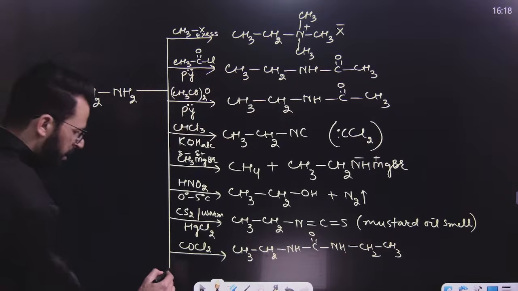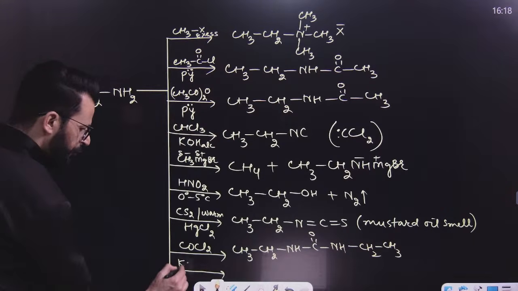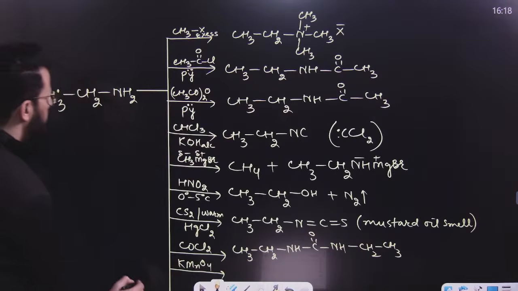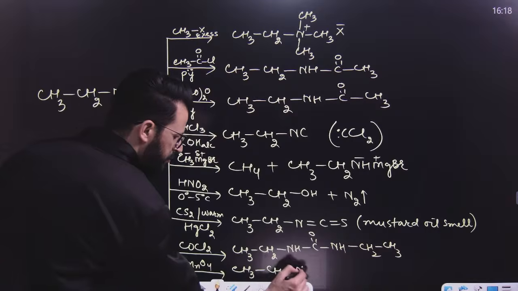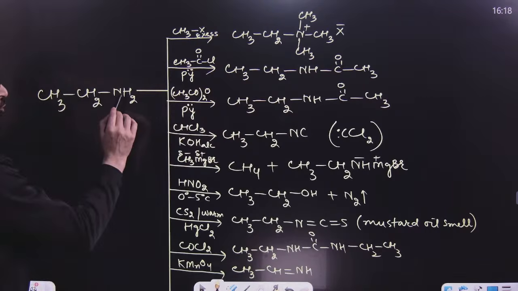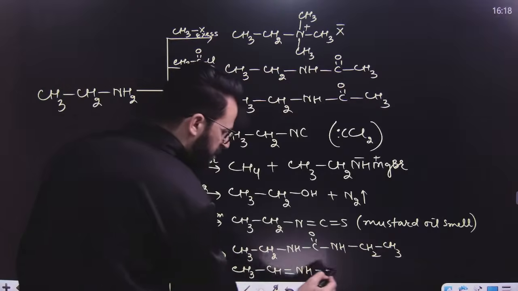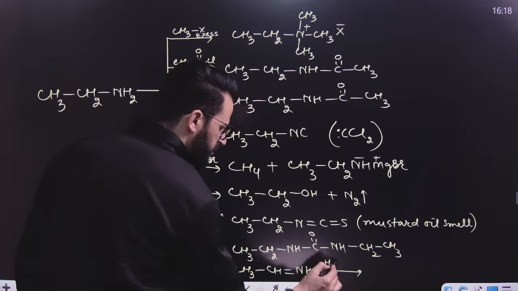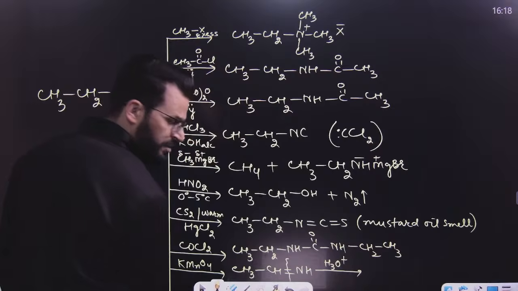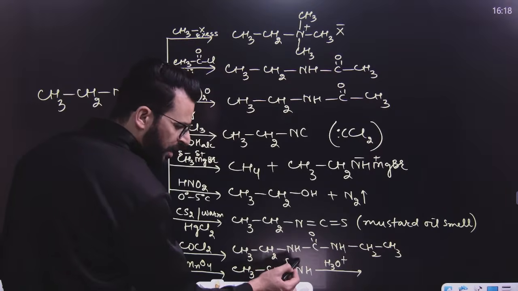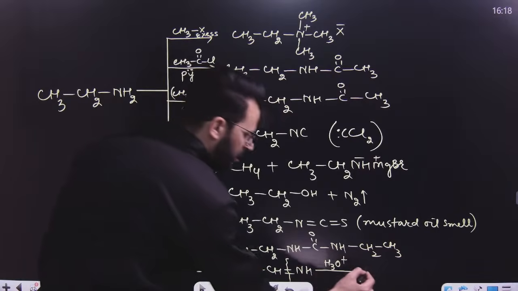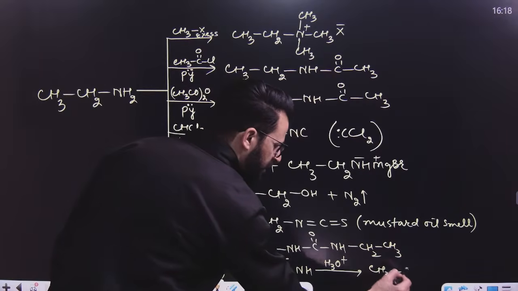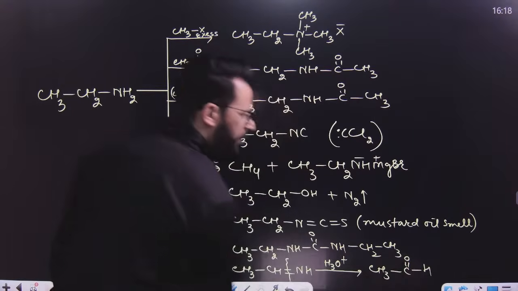After that, if it is oxidized by using KMnO4, remember it first results in the formation of imine, CH3CH=NH. Have a look, you have to remove hydrogen from this and form a double bond. So imine is first formed, but upon hydrolysis, break this one, add OH over here, H over here. But if you have two OH groups attached to the same carbon, a loss of water takes place and it will result in the formation of an aldehyde.